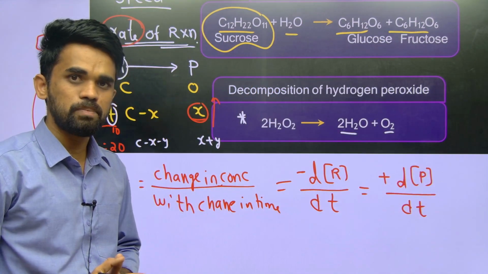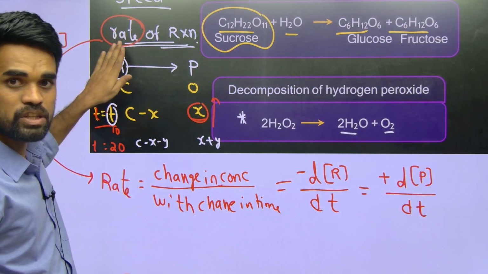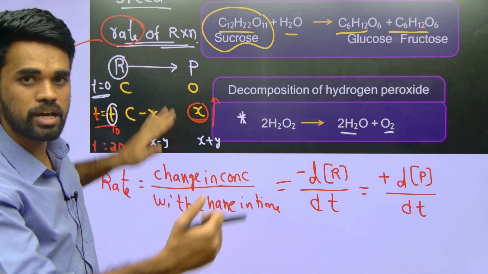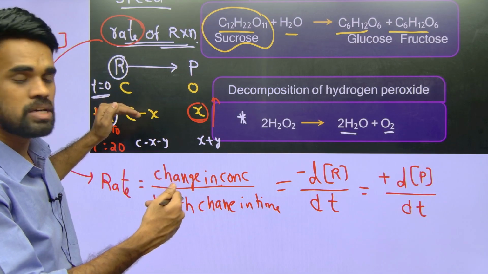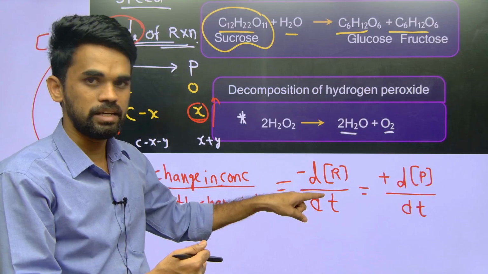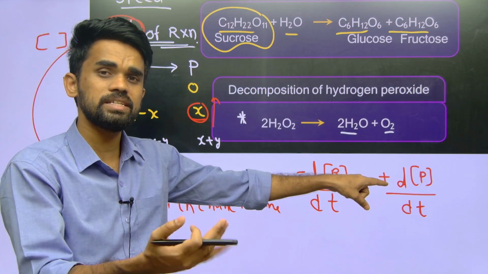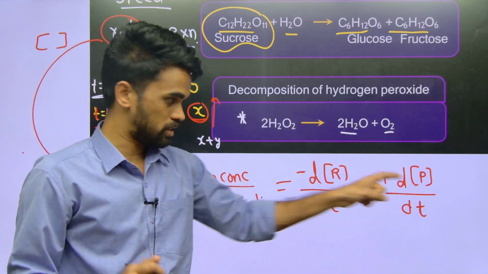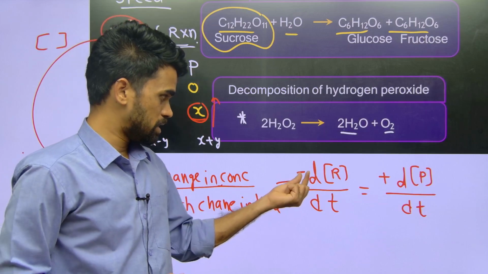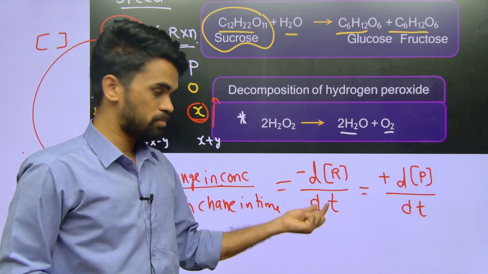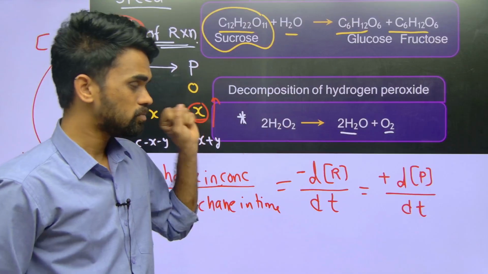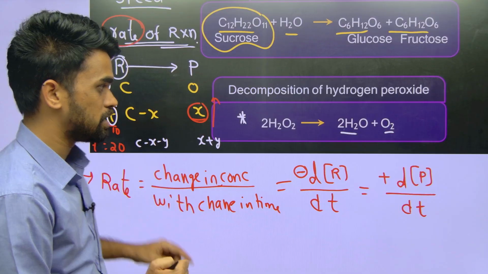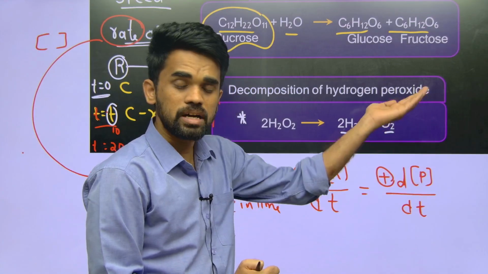Rate of a reaction, what should we say? Change in concentration of reactant with respect to time, or change in concentration of product with respect to time. For reactant, concentration decreases, so that's why I am writing minus d[R]/dt. Okay, product concentration increases, that's why I am writing plus d[P]/dt. Okay, here R is reactant, P is product, square bracket indicates concentration. So minus change in concentration of reactant by time, understand it like that. Okay, so why did we use this minus symbol? Because reactant concentration is decreasing. Why did we use plus symbol here? Because product concentration is increasing.